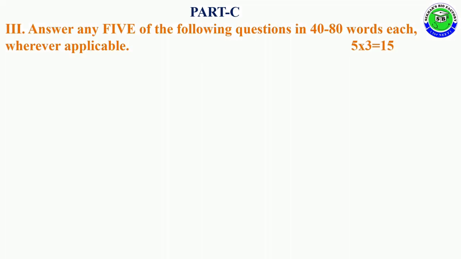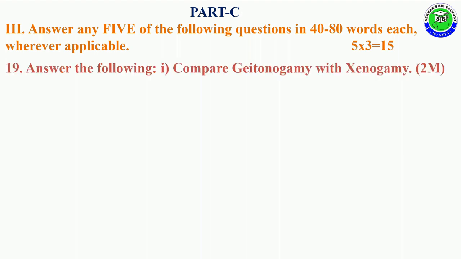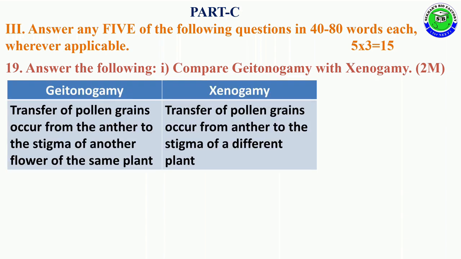Part C, Roman number 3. Answer any 5 of the following questions in 40 to 80 words each wherever applicable. 5 into 3, 15 marks. Question number 19 with a split form. First question in 19. Compare geitonogamy and xenogamy for 2 marks.